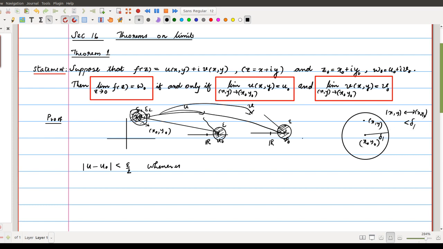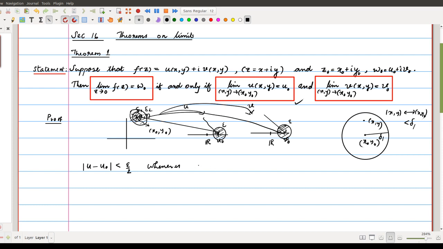Okay. So the distance between x naught, y naught and xy is given by root of x minus x naught whole square plus y minus y naught whole square. So this can be made less than epsilon by 2 by assuming the first limit here, whenever the distance between xy and x naught y naught is less than delta 1.